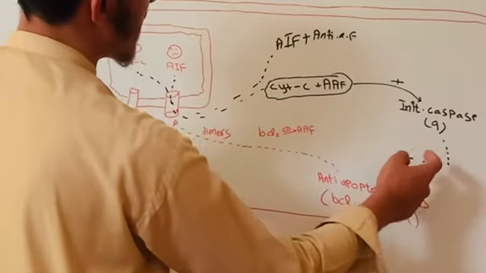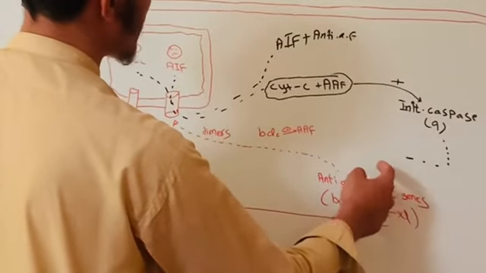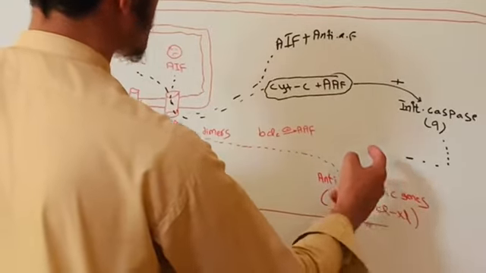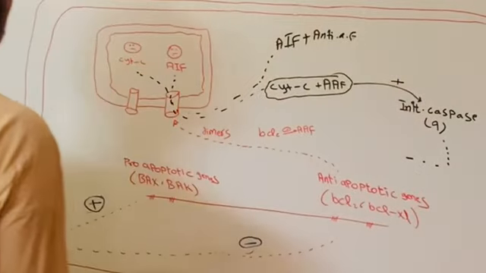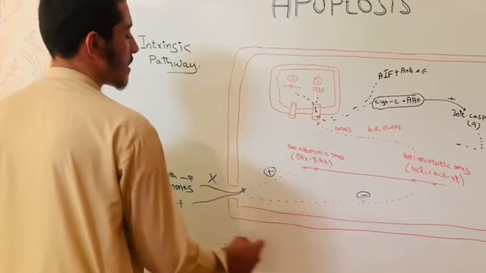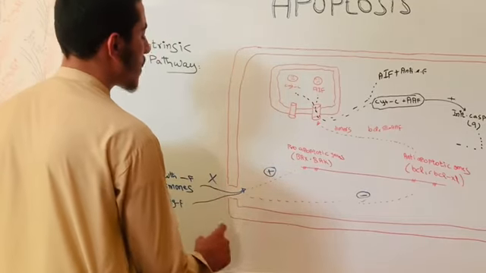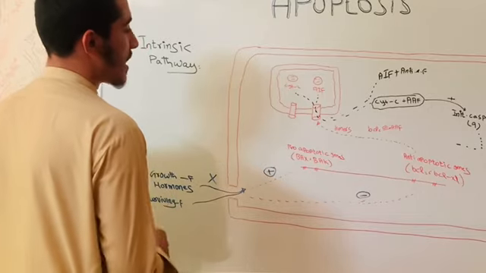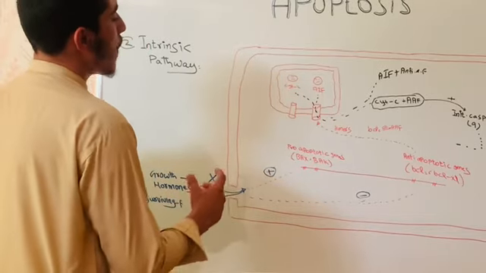You know, initiator caspase activates executioner caspase, then executioner caspase does its function. Then macrophages will come and phagocytose all these components. This is the intrinsic pathway of apoptosis.